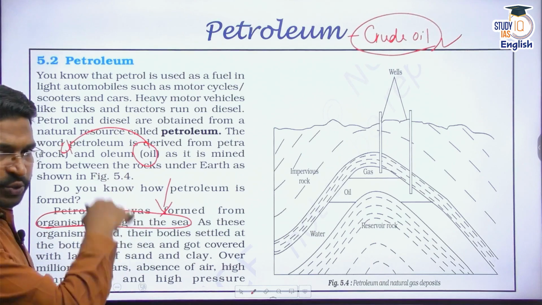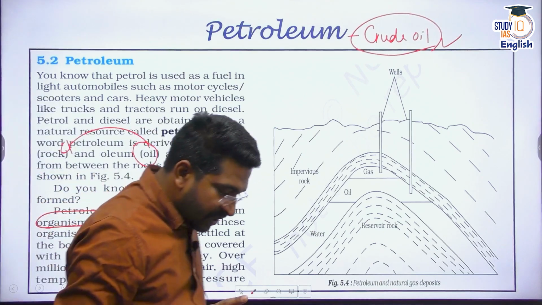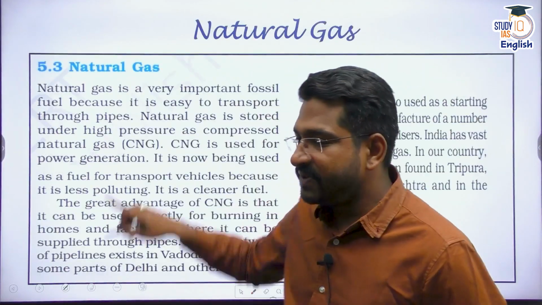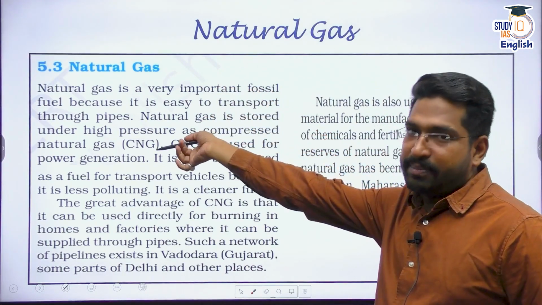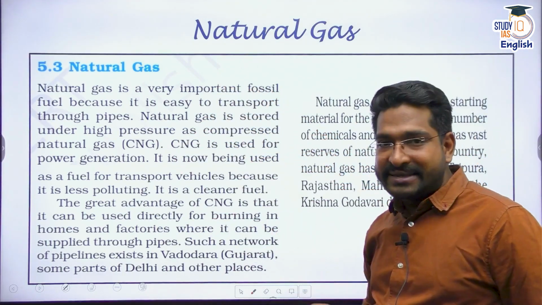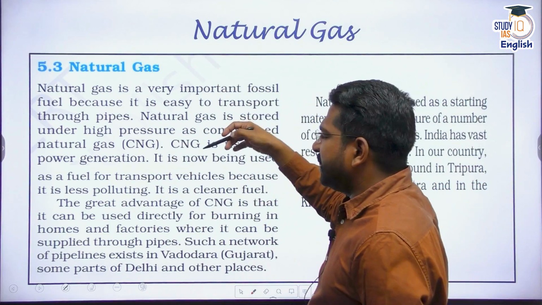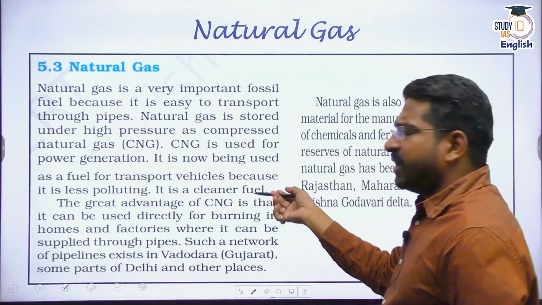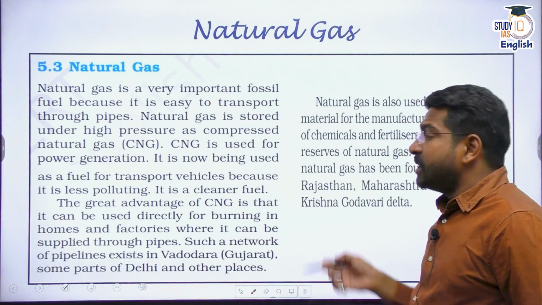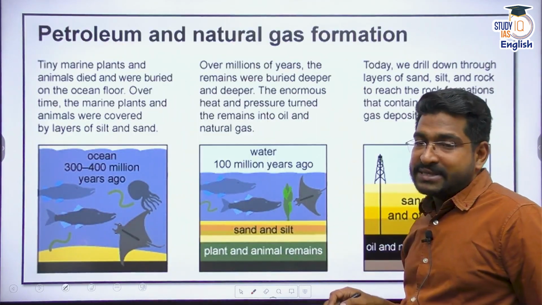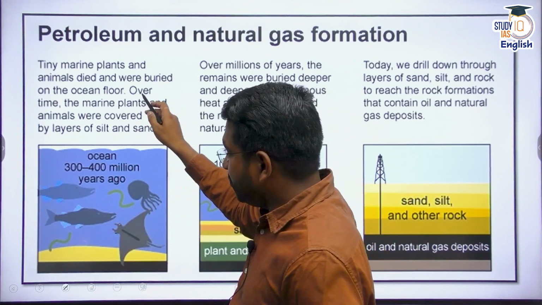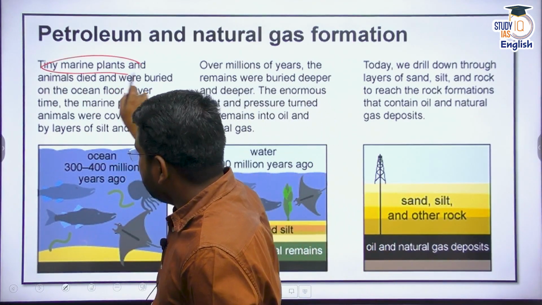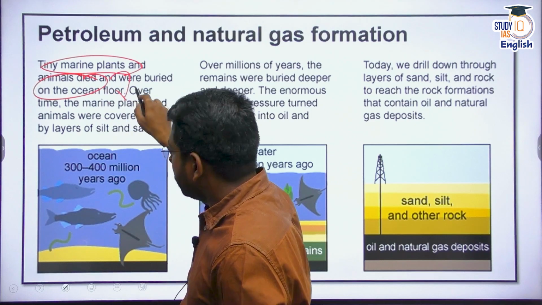Now what happens? Petroleum as well as natural gas. Please remember, petroleum as well as natural gas. We'll talk about natural gas as well. Natural gas is also called compressed natural gas, CNG, that we use in our vehicles, etc. Predominantly it's methane, right? We are using it extensively in many areas. Both petroleum and natural gas are formed when oceanic organisms, that means the marine plants and marine animals, die and go to the ocean floor.